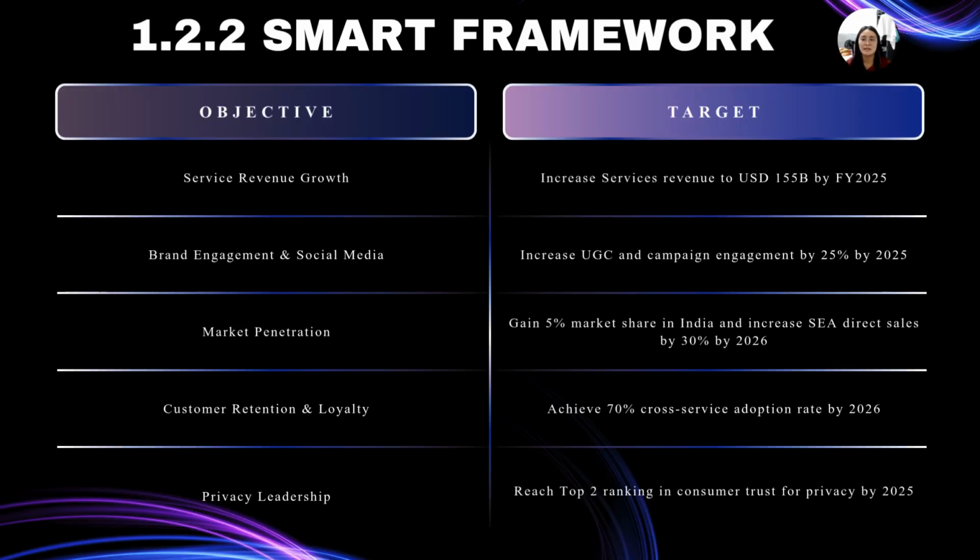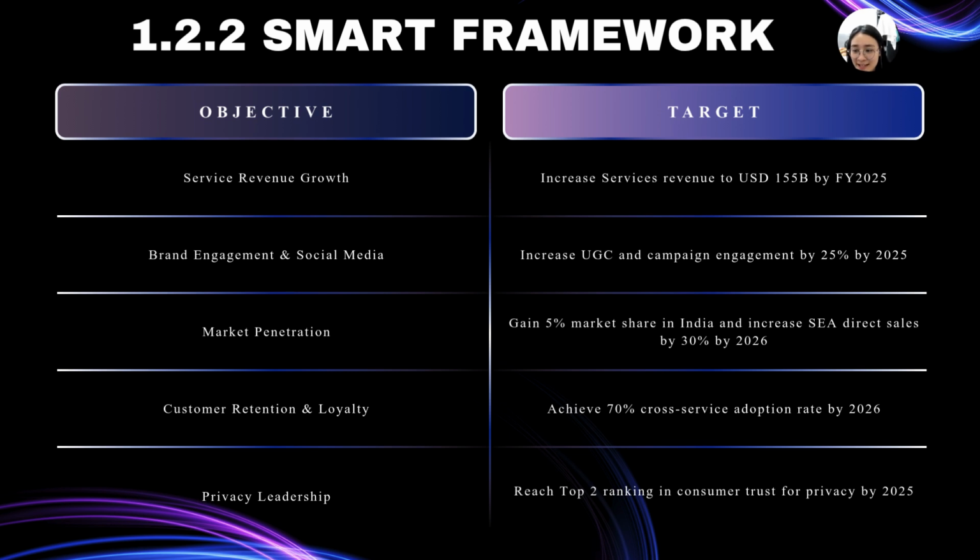To support Apple's digital marketing strategy between 2025 and 2027, 5 SMART objectives have been established. The first objective is to grow Apple's service revenue to USD 155 billion by the end of the fiscal year of 2035. It includes services such as iCloud, Apple Music, Apple TV Plus, Apple Pay, and Apple Intelligence subscriptions. Since services generate higher profit margins than hardware, this objective supports long-term profitability.